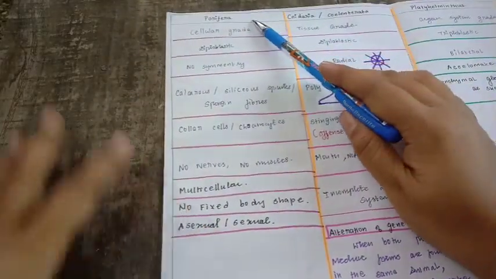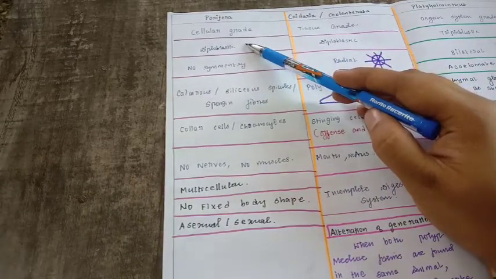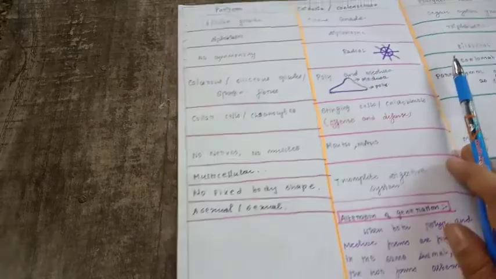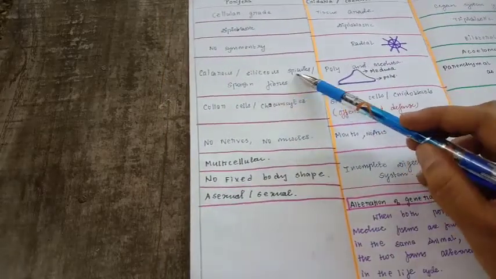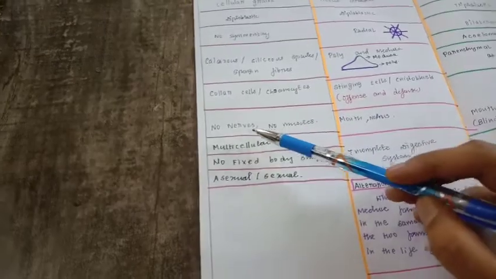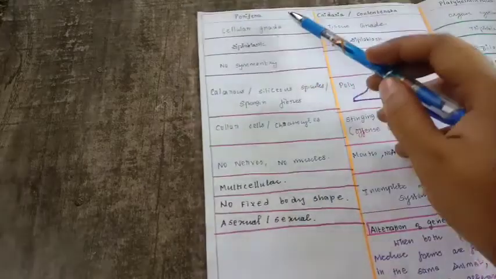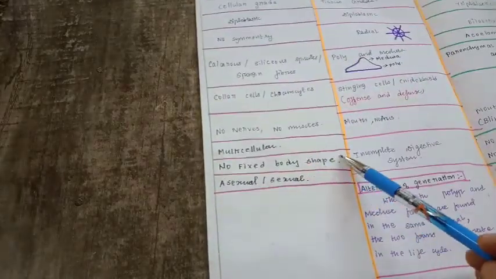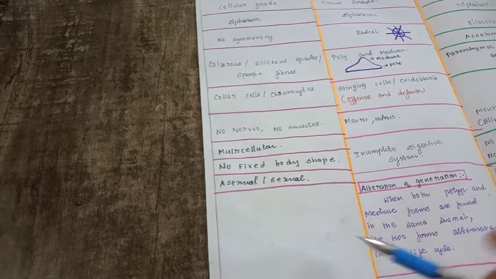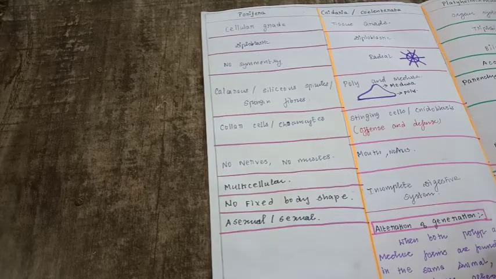First, phylum Porifera. It has a cellular grade of organization, and Porifera is diploblastic. It has no symmetry, and it has spicules or spongine fibers, and it has collar cells, choanocytes. It has no nerves, no muscles, and it is multicellular in nature. This phylum has no fixed body shape, and reproduction is both asexual and sexual. They won't ask you directly, friends; they will ask you that a particular organism is multicellular and has no fixed body shape. Like that they will ask questions.